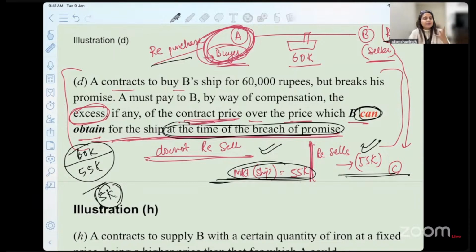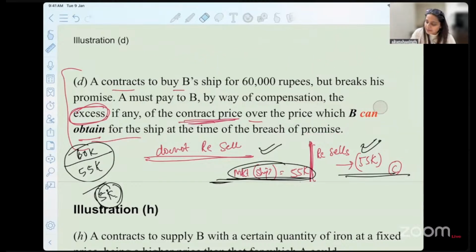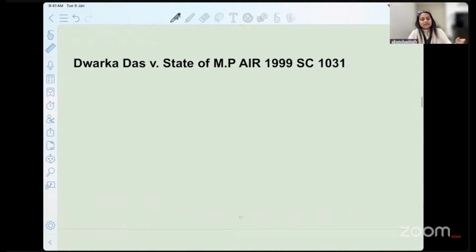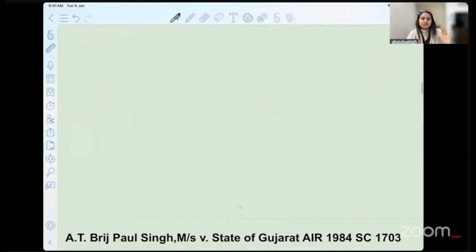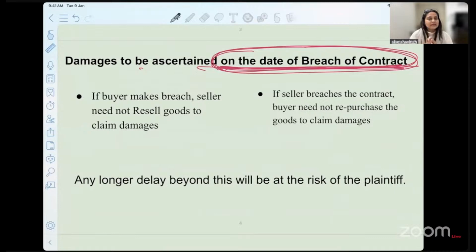Now, how did we understand this? Did we really need a case law to get this concept? Not at all. You will get this clarity from reading the illustration itself. That is why I will urge you to sit today, now that we are done with reading of section 73. By the end of the class, we'll be done with it. You read all the illustrations and try to relate and write the case law in front of the illustration itself, for you to remember what is the principle for that particular illustration.